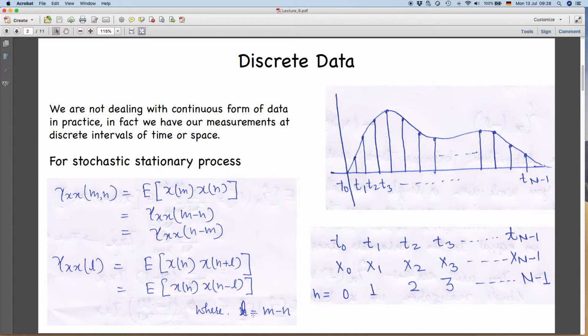So I can write this L as n minus m or m minus n. So this is your autocovariance function computed for a stochastic stationary process where you have different realizations and an ensemble of your data points, not only a single realization, there are multiple realizations.